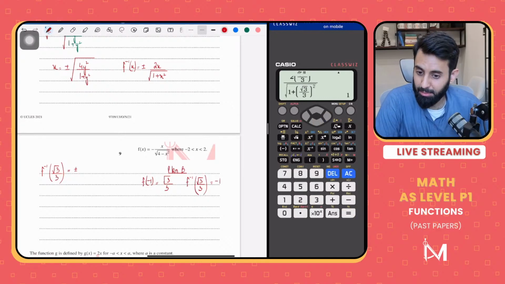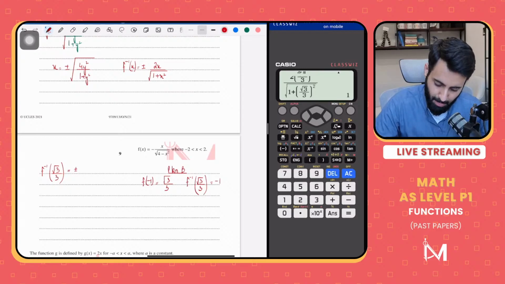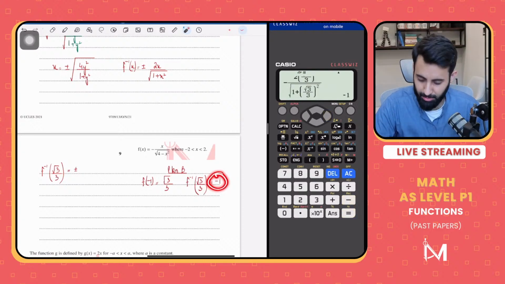Now what happens if I plug it in with a positive sign? What do we get? We get 1. But what do we want? What we want is -1. So what if I plugged in this value with a minus sign? We get -1. There you go.